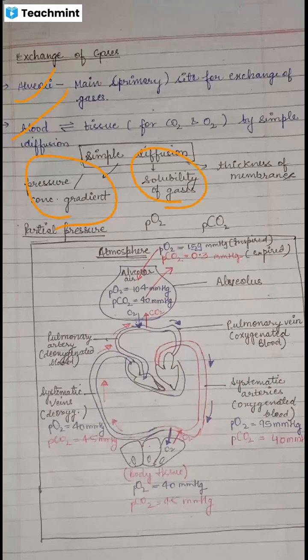Then solubility of gases. We all know that carbon dioxide is more soluble in comparison to O2, about 20 to 25 times. Then the thickness of the membrane should be in mm, very thin. Then partial pressure. What is partial pressure? Partial pressure is the pressure of a particular gas in a mixture of gases. And we denote the partial pressure of oxygen by PO2 and of carbon dioxide by PCO2.